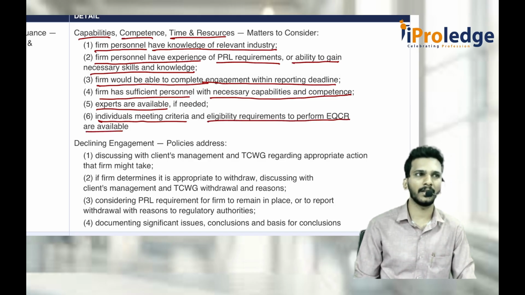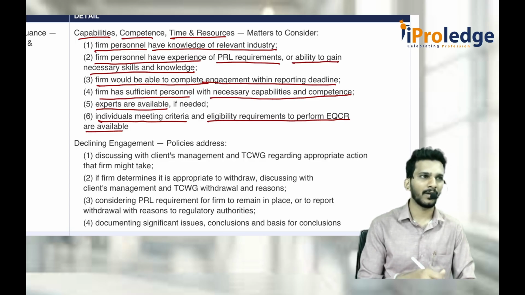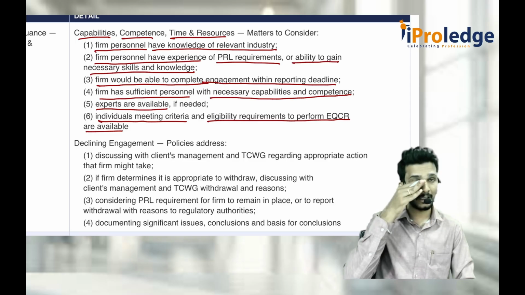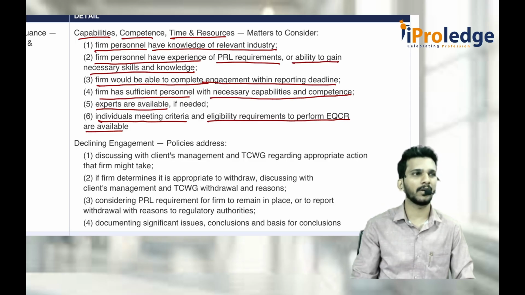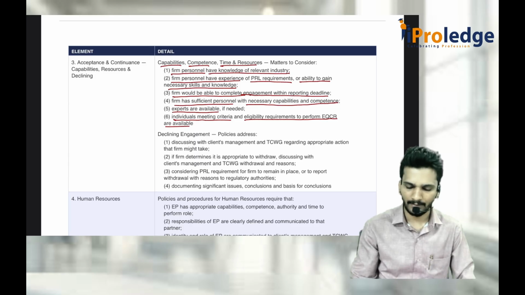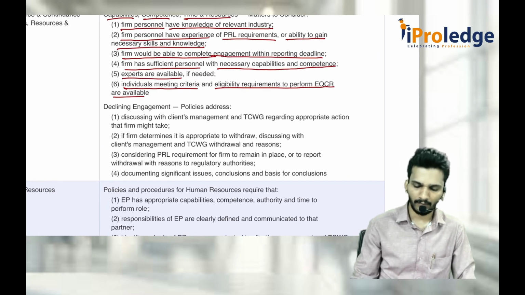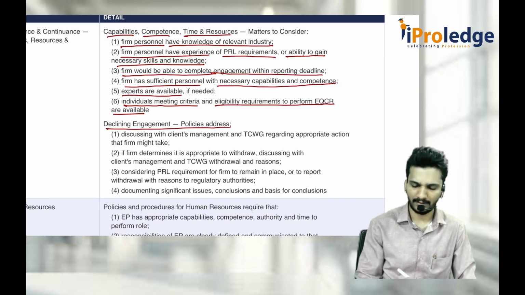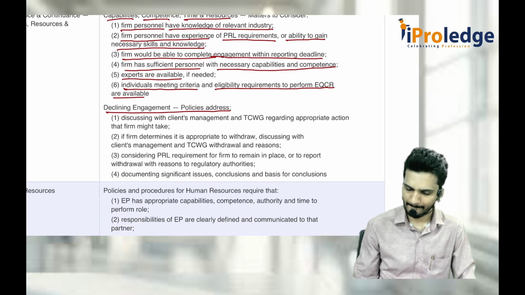EQCR is also required because every firm, if it is auditing a listed company or other companies on a voluntary basis, should compulsorily appoint an EQCR, engagement quality control reviewer. Whenever you accept such a client which is listed and all those things, an EQCR also should be there. Without an EQCR, you can't be appointed as an auditor of anything. Declining engagement policy addresses these things. These things are okay.